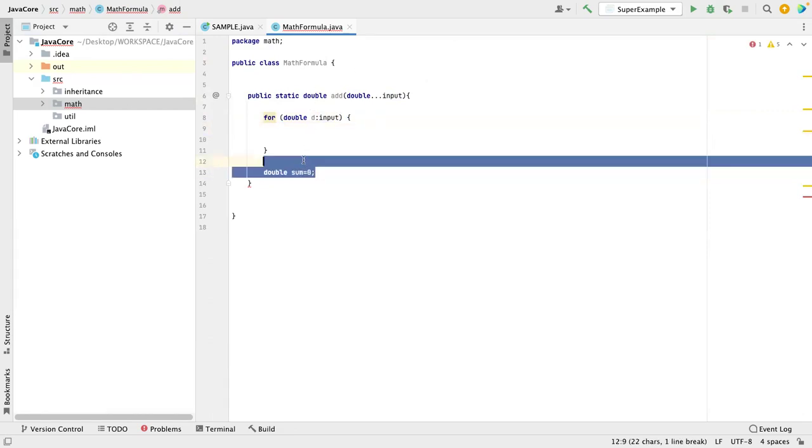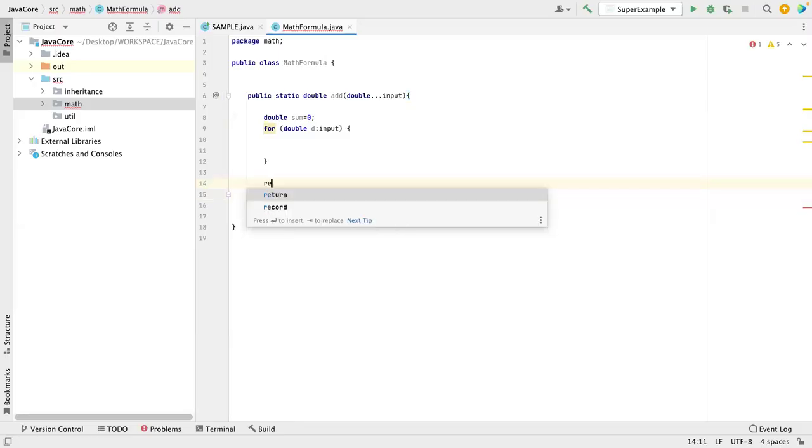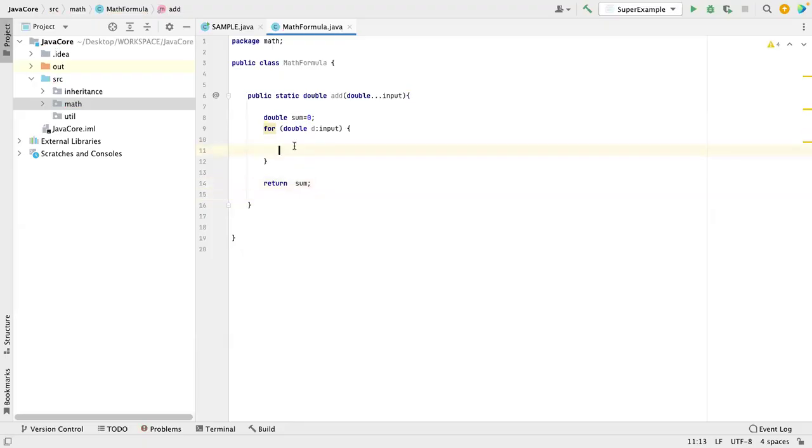It's not like we have to focus more on this logic. We have to focus more on why we need a package. Okay, let me return this. Return sum. Now I have sum, so sum equal to sum plus d, right? And I'm returning this one.